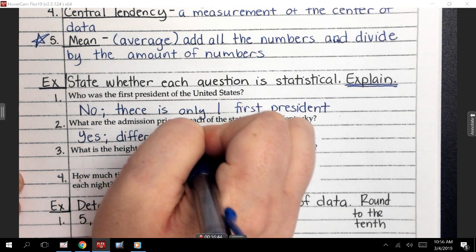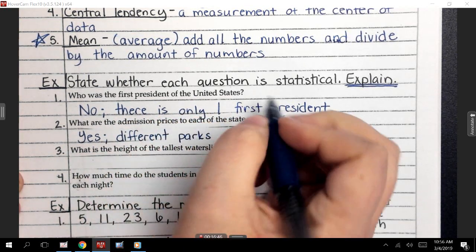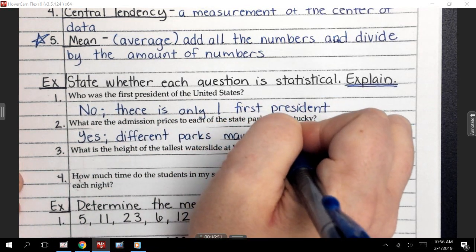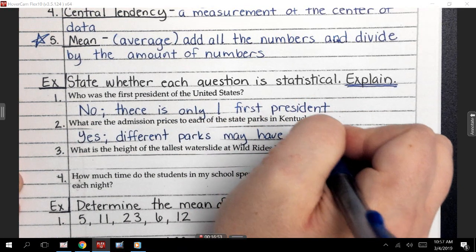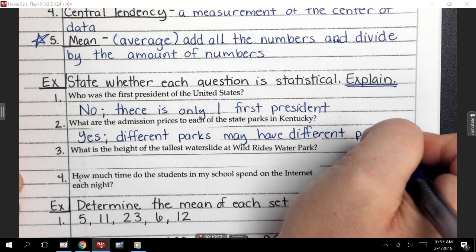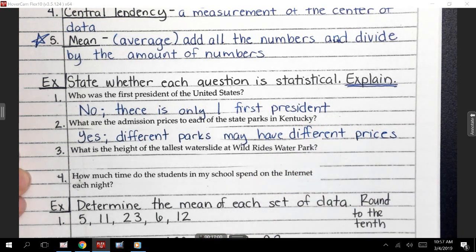Now, could they have the same price? Maybe. So I'm going to say different parks may have different prices. Because when I put that word may in there, that means they could be the same, but they could also be different.